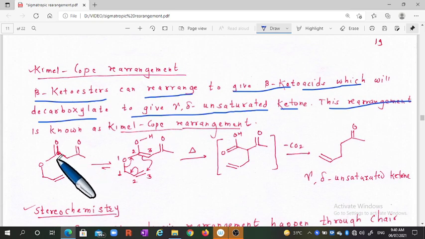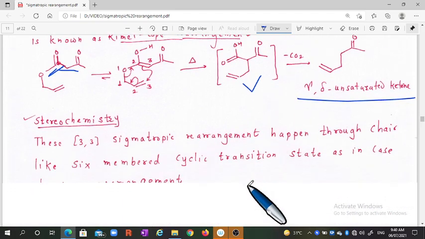That is a beta keto ester; COO is the ester functionality. By the same 3,3 mechanism we will obtain such a type of compound. Again it will react, we will obtain this compound, and by decarboxylation we will obtain the gamma delta unsaturated ketone.